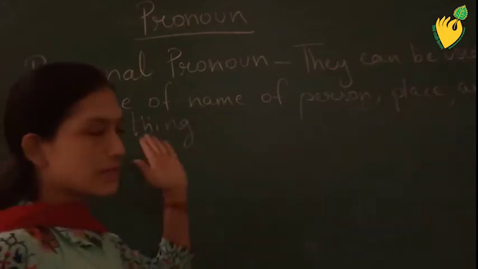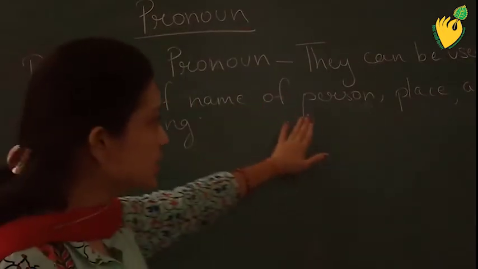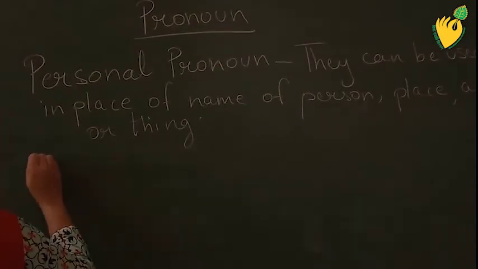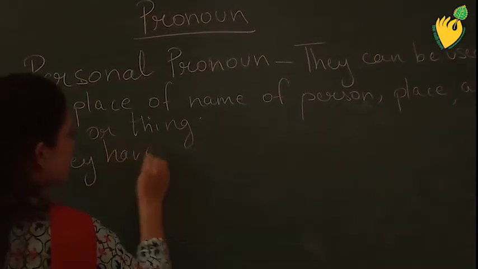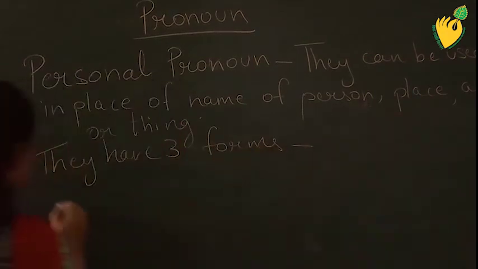Okay. Personal pronouns, they can be used in place of the name of the person, place, animal or thing. See how. They have three forms.